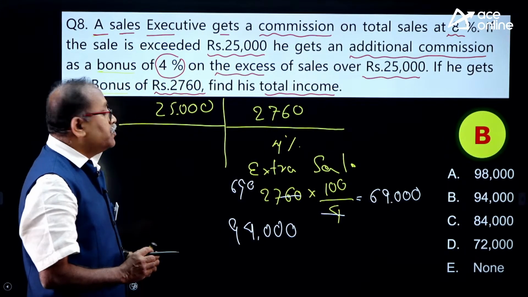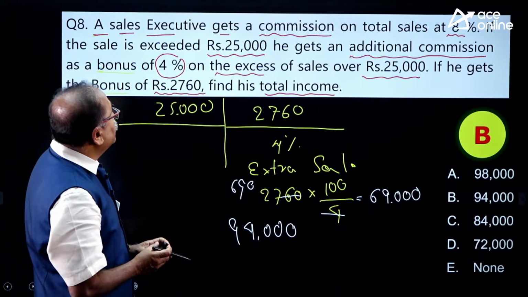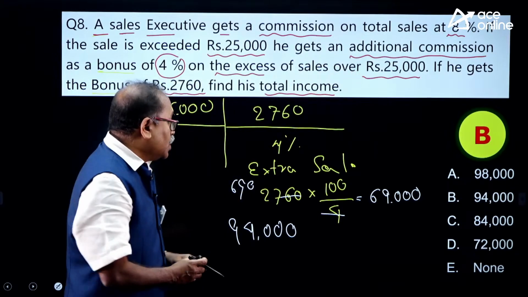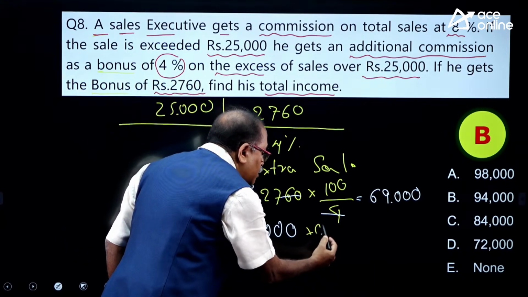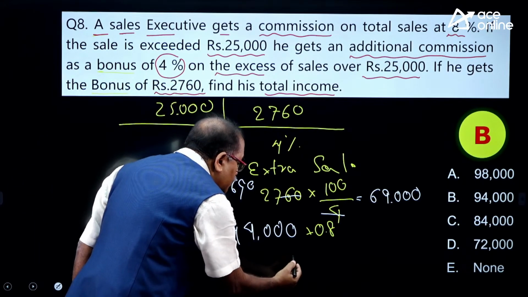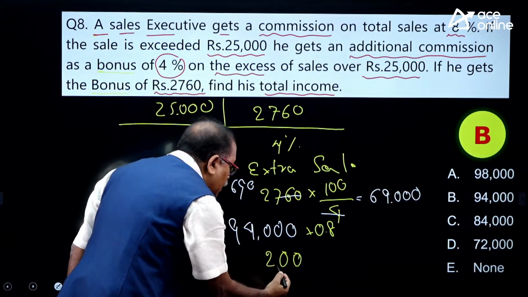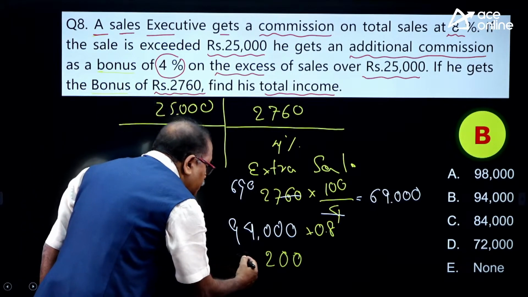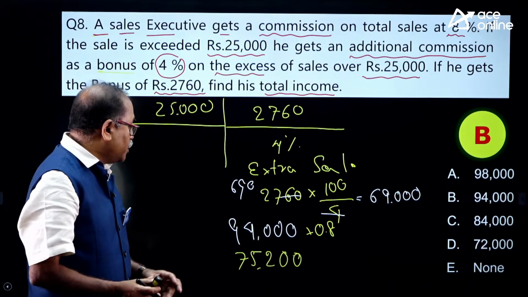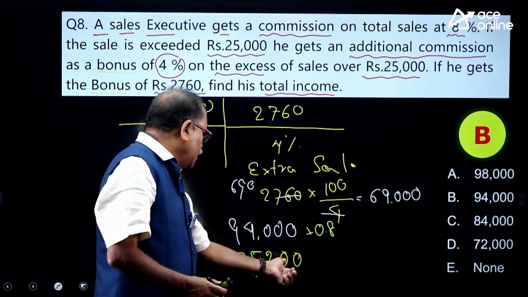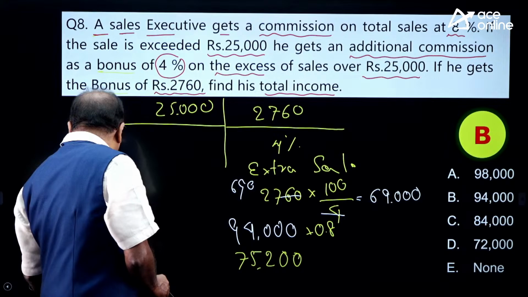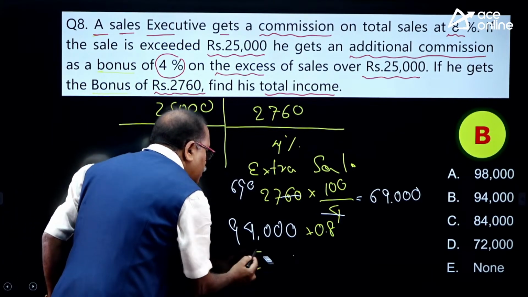Thank you. So total sales is 94,000. On 94,000 he will be getting 8%. So I will calculate the 8% on this. That's nothing but 0.8. So that comes 0, 0, 8, 4 is 32, carry 3 and 8, 9 is 72 plus 3 is 75,200. Am I right over here? 8%. Why should 8% be such a big amount? No, there is some mistake in my calculation here.